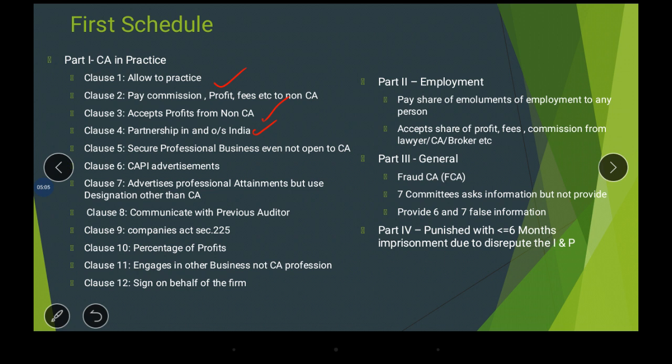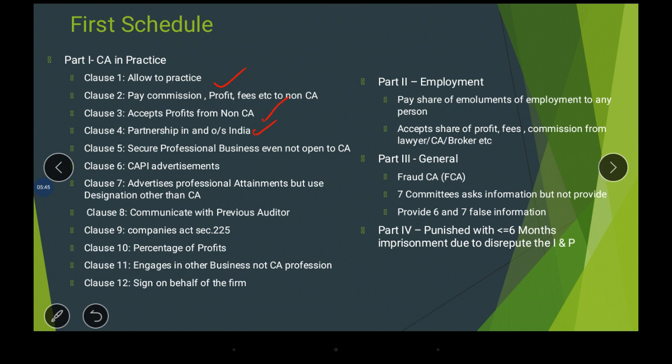What does he advertise? He advertises my professional attainments, because he doesn't have the knowledge and skill of a CA. He advertised my professional attainments, but he uses a designation other than CA. If he uses the CA designation, then he will get caught. So this kind of thing was happening, but I didn't know anything about it. As a previous auditor, I didn't get a communication, which is the 8th class.